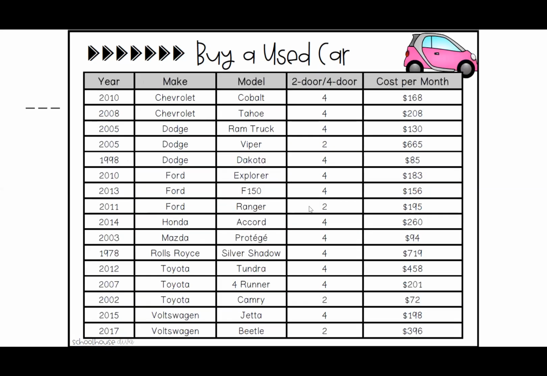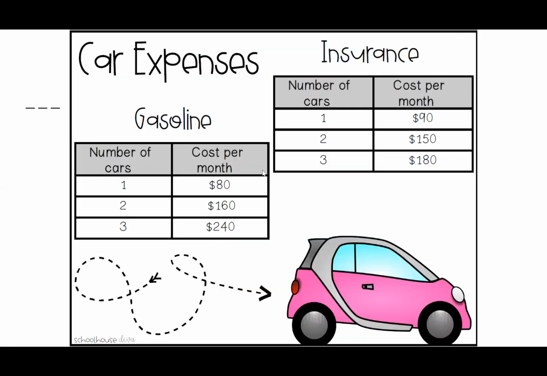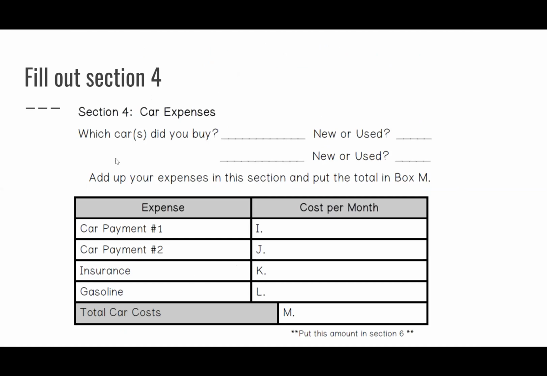And you can choose old or new. That's up to you. And your expenses, so the number of cars that you have, what your expenses are, your insurance. So you need to pay for your gas, need to pay for your insurance, and that will all be filled in section 4. So which car did you buy? Was it new or used? And did you need 1 car, 2 cars?